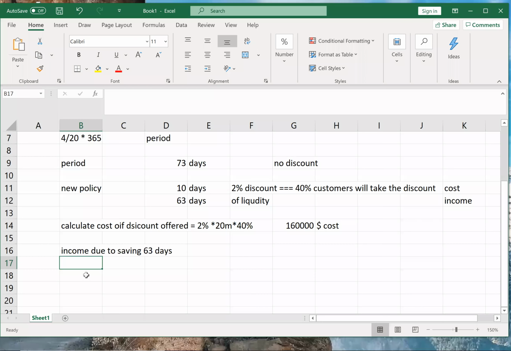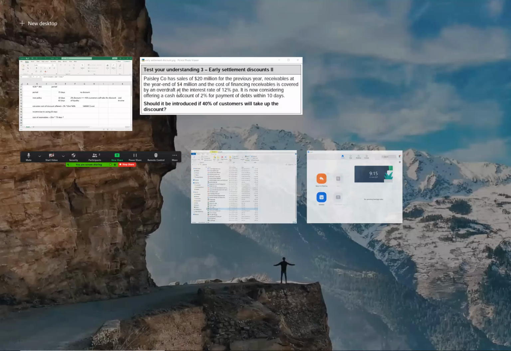So see, if I had not given any discount, my cost of receivables would have been what? $20 million into 73 days. And into what is the interest cost? The cost of financing receivables is clearly given. Cost of financing receivables is covered by an overdraft at an interest rate of 12%.